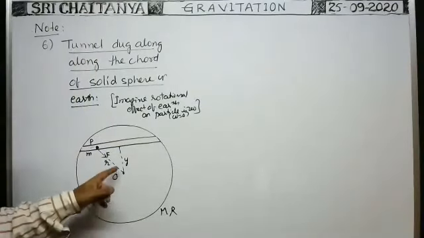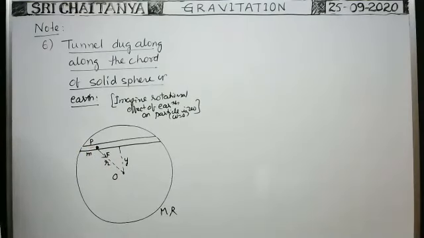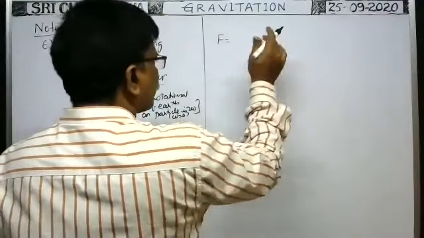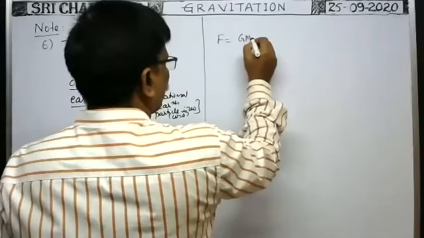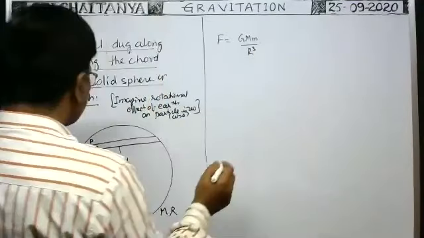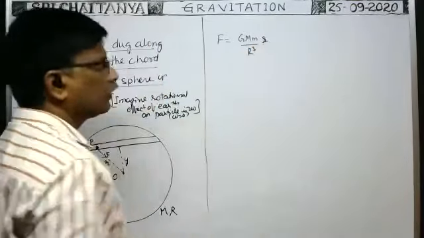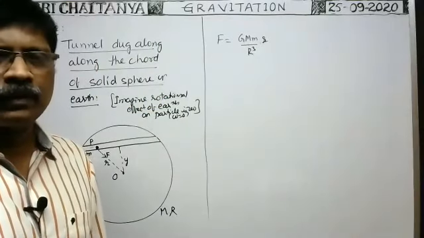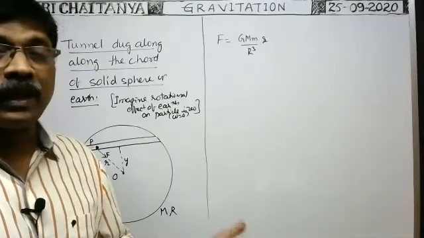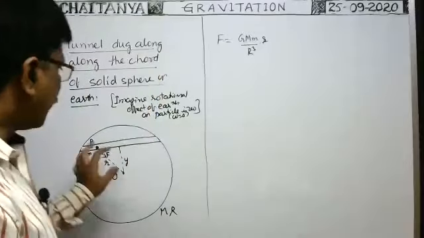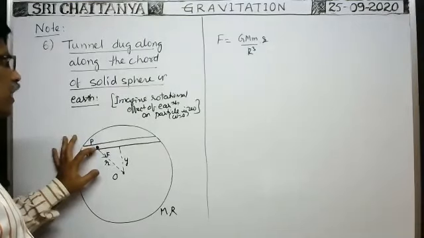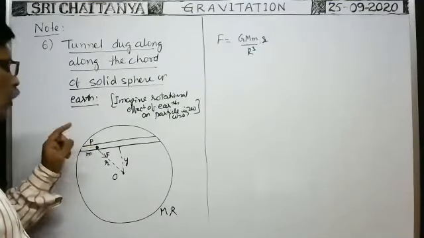The gravitational force of attraction acting on the particle at any point inside is equal to G capital M small m by capital R cube into small r. The distance of the particle from the center is small r. Is it correct or not? Yes, this is the gravitational force on the particle, not the intensity of gravitational field. Suppose at this point the intensity of gravitational field is GM by capital R cube into small r. At that point, if you keep a particle of mass m, what is the force acting on the particle?